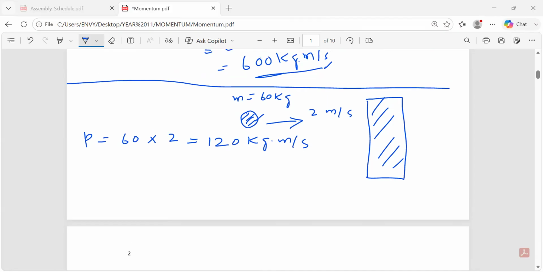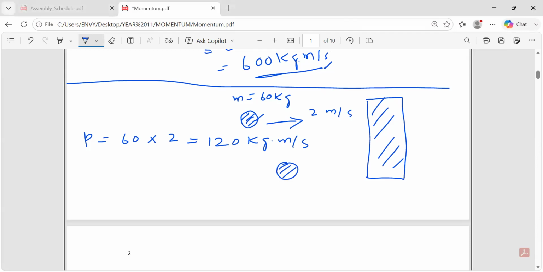The concept is this: let's say this ball has hit this wall and now it is going to go in this direction after hitting the wall. The velocity is the same, and the mass is also the same. It does not change. Now what will be its momentum?